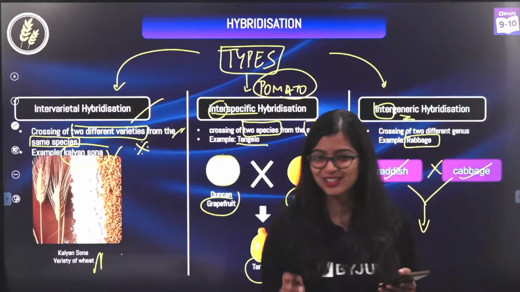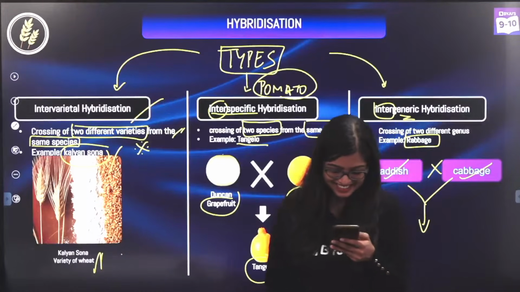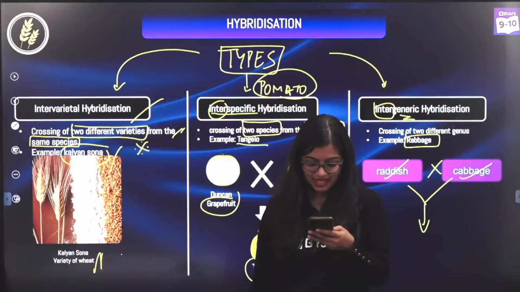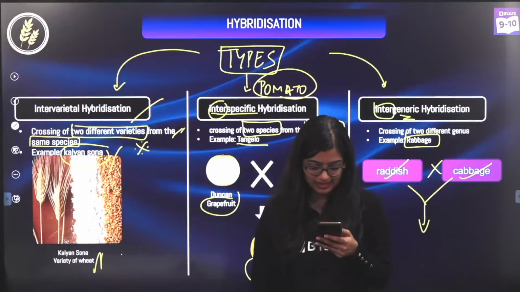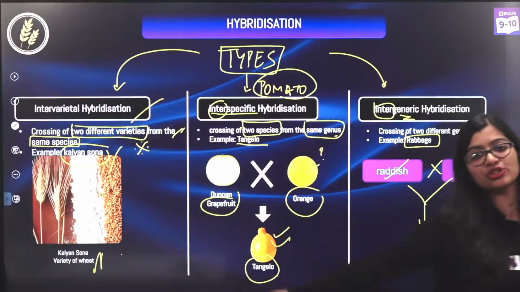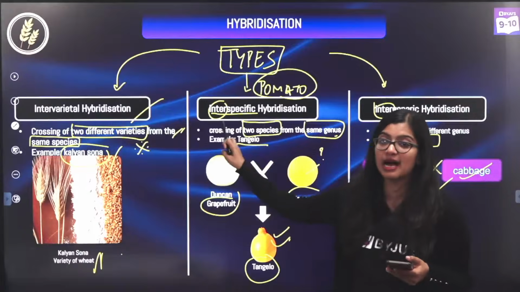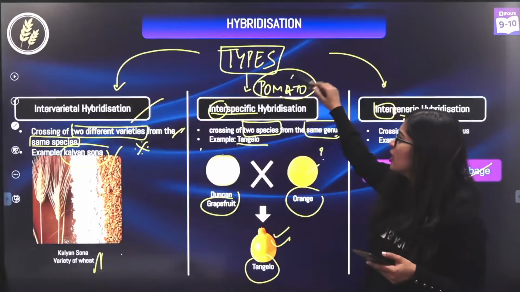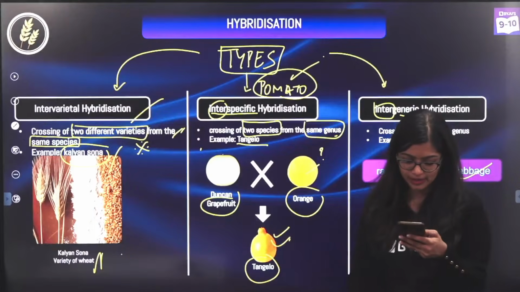Yeah, Vedika, that's a good one. Yes, okay. Some of you are saying, ma'am, I've eaten Tangelo. That's amazing. So you can quickly take a screenshot of this, and for those of you who want examples, you can write this down also. Pomato is an extra example that you can write.